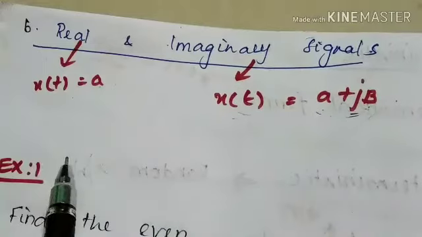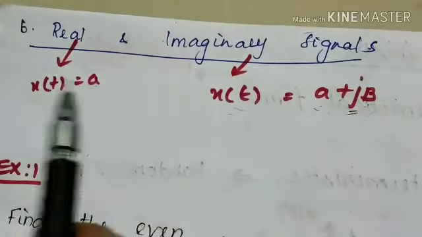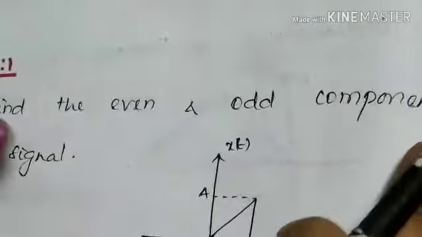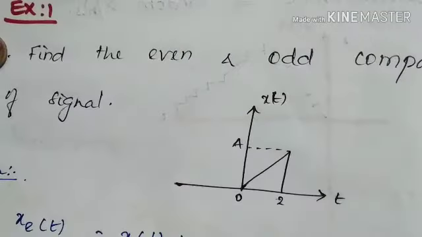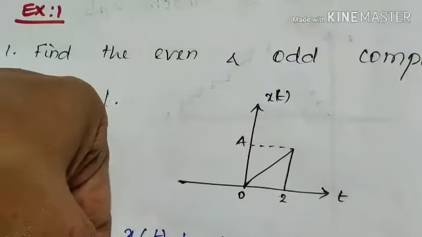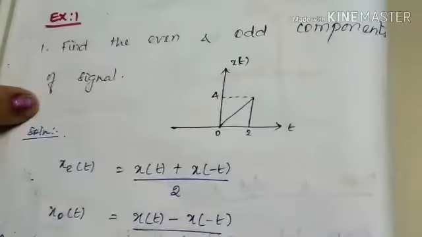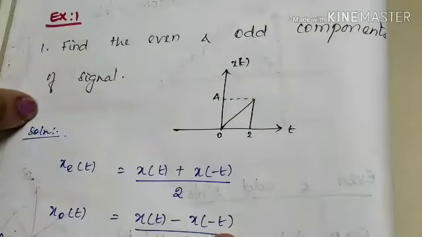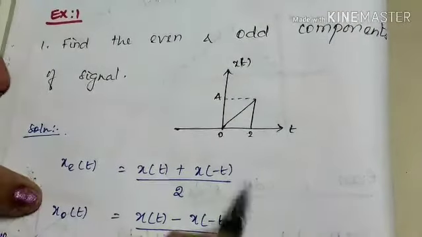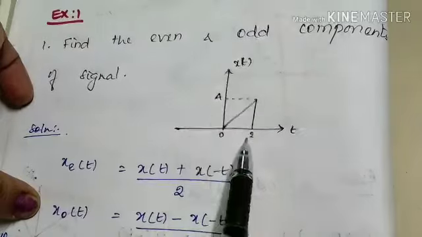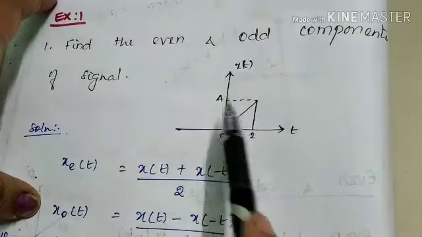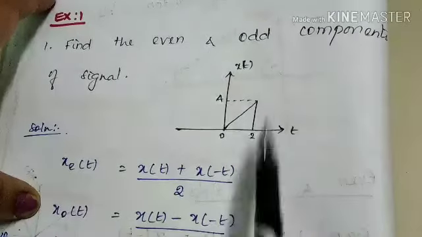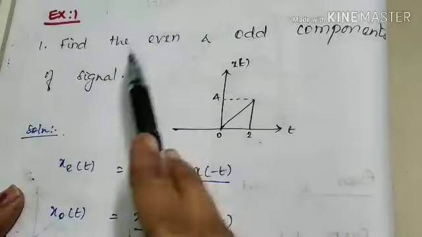Let's go for the examples of even and odd component. See, this is a very important topic in signals and systems. In competitive examinations, surely they will ask this kind of problem. The problem: find the even and odd component of a signal. See, this is our given signal, represented by the term x of t, its amplitude is A and the time period is 0 to 2. Right? We are going to find the even and odd component.